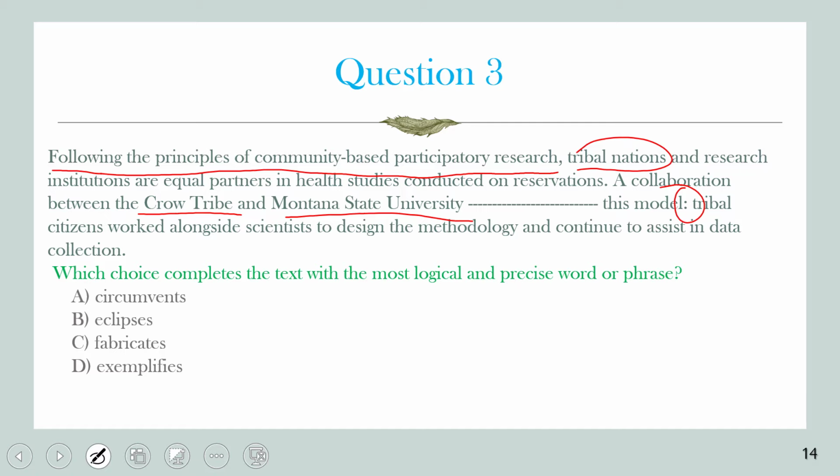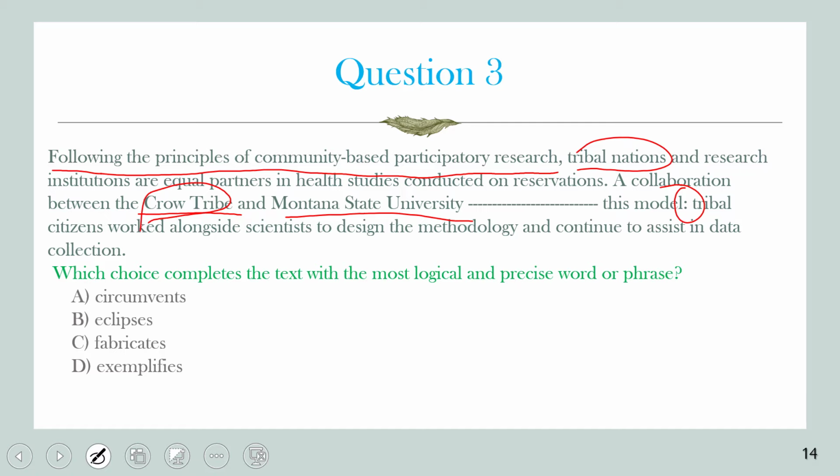Collaboration between this tribe, the Crow tribe, and Montana State University as a research institution. In this specific model, after the colon, they give us some explanation that tribal citizens from the Crow tribe worked alongside scientists from Montana University, designed the methodology and continue to assist in data collection.